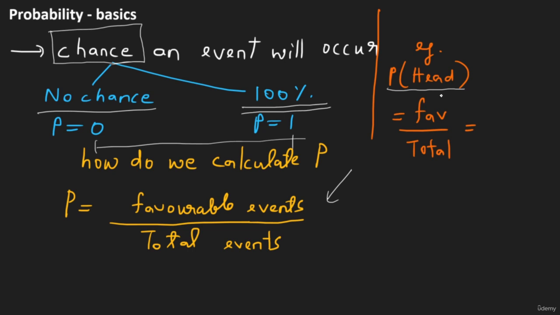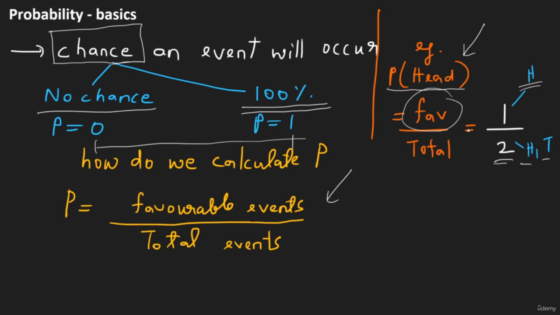Now, how many favorable events are there? There is just one favorable event, which is getting a head. And how many total events are there? There are two possibilities, right? You could either get a head or you could get a tail. So there are two possibilities, which is head and tail, and there is only one favorable event, which is getting a head, because we are trying to find out the probability of getting a head.